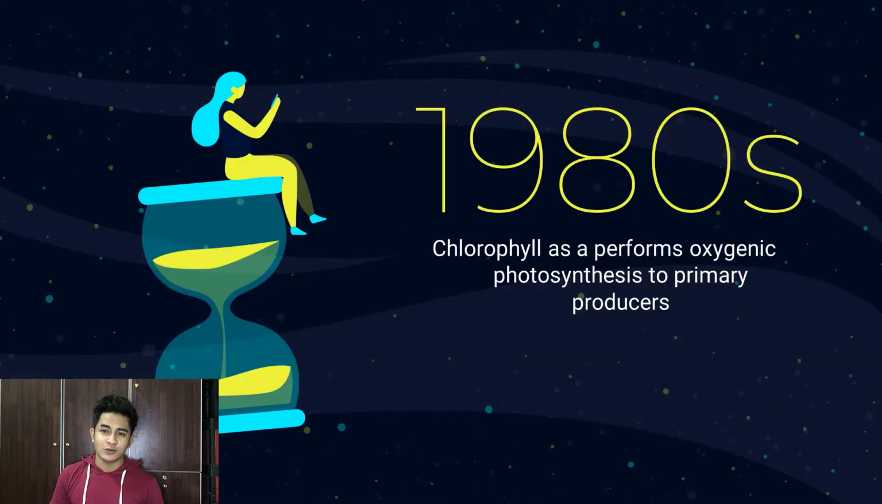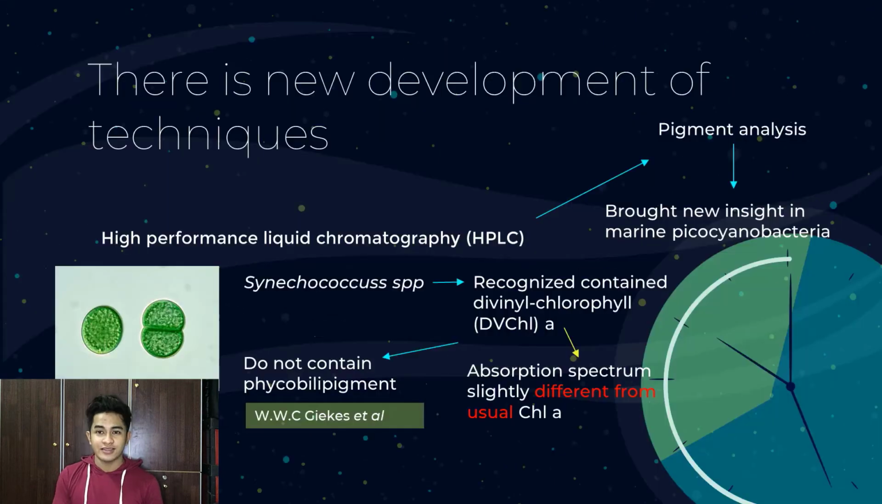So let's start with 1918. Scientists found chlorophyll performing oxygenic photosynthesis as a primary producer. There was a new development of technique. They used high performance liquid chromatography, called HPLC, for pigment analysis to study phytoplankton and brought new insight into marine picocyanobacteria. Prochlorococcus has been found in those years.